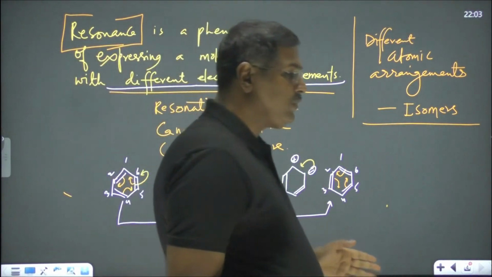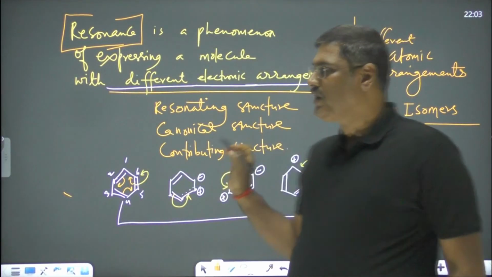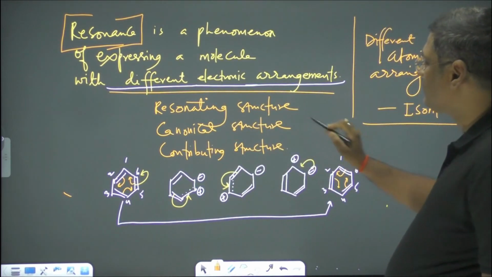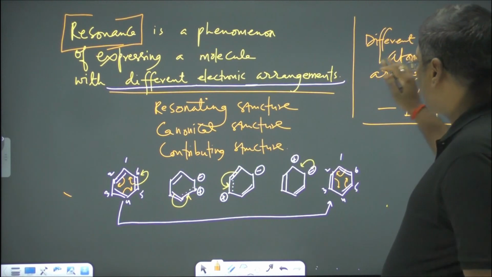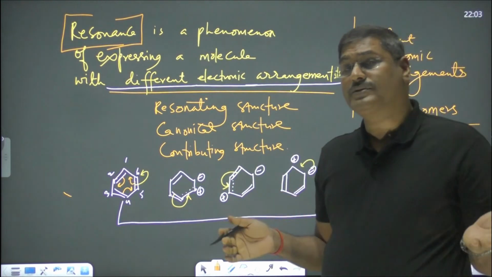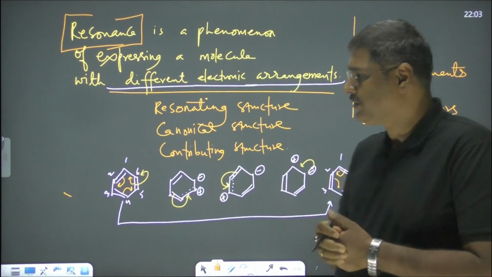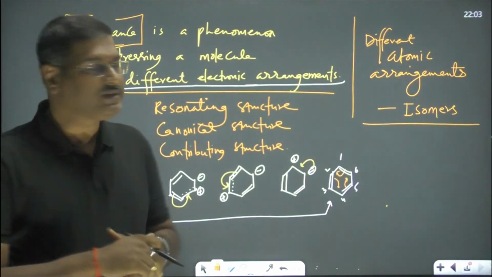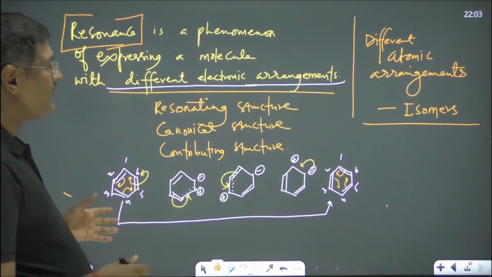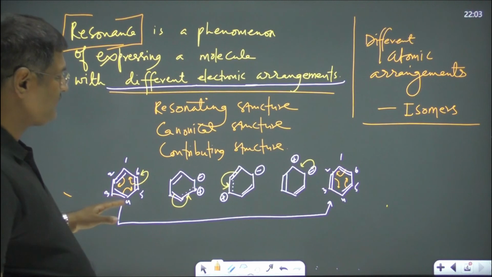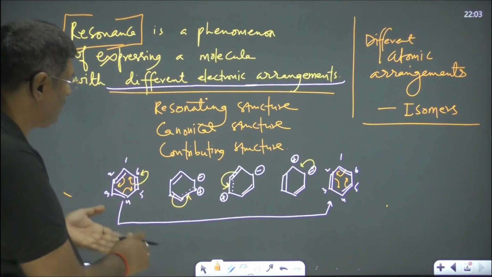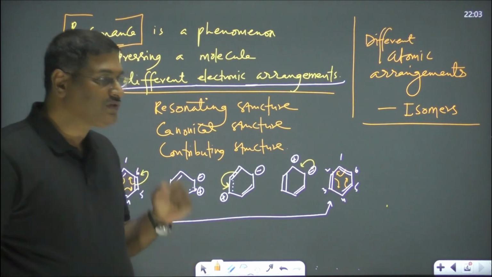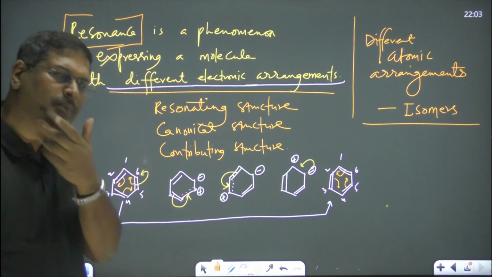And here is one very noticeable point: with different electronic arrangements we get resonating structures. With different atomic arrangements we get isomers. I hope you got it. Okay, now we will discuss the significance of resonating structures, and what is the significance of the actual one. What do you mean by the actual one?